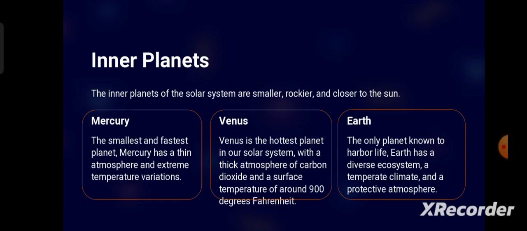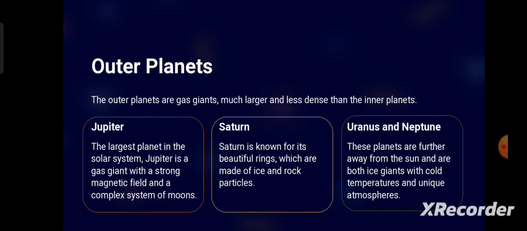Then in the case of Earth, it is the planet where life sustains. It has its own ecosystem, atmosphere, geosphere, everything which can sustain life. Then the outer planets are Jupiter, Saturn, Uranus, and Neptune. I think we left Mars.